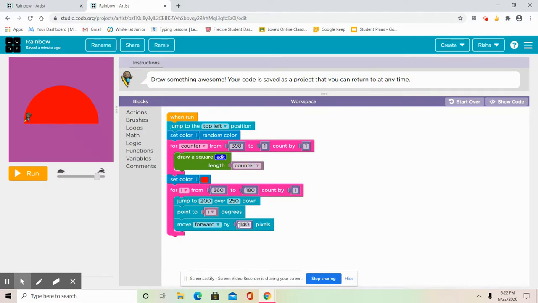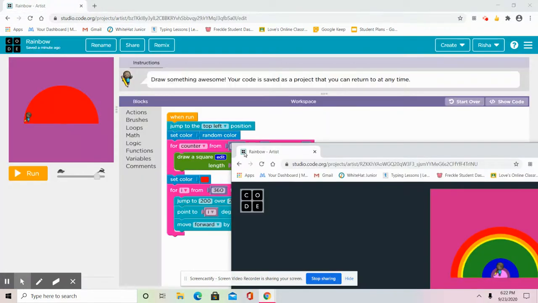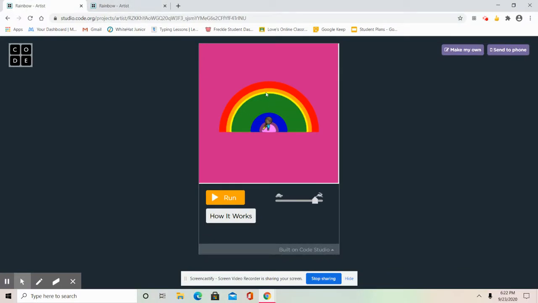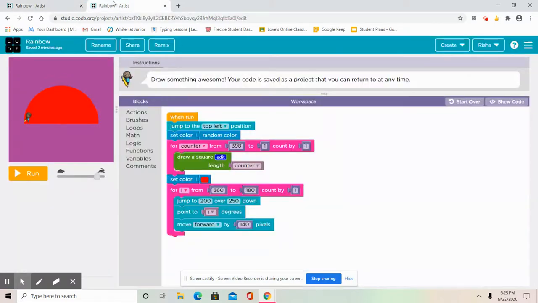First we had it at 140. You could change it by 20 less. Then you could keep on going. So you could do as many layers as you want, like how many parts as you want. I'm going to do 7. 1, 2, 3, 4, 5, 6, 7, but you could actually do 4. It's based on you. So I'm going to pause the video and show it to you at the end after I'm done. So have fun. I'll be right back. If you want more time, just pause the video, as you know.